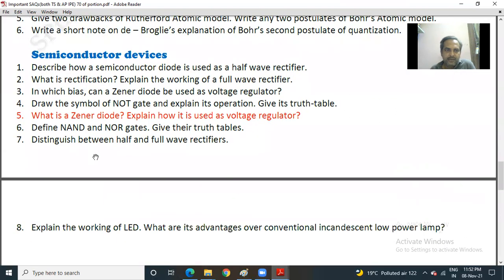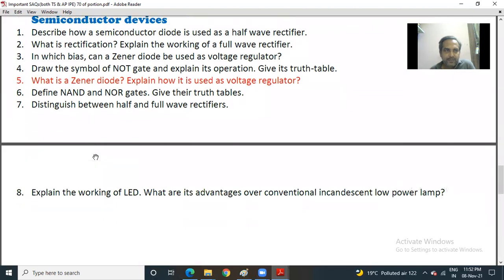And moving to the last chapter, that is semiconductor devices. Question number 1. Describe how a semiconductor diode is used as a half-wave rectifier. Second, what is rectification? Explain the working of a full-wave rectifier. 3. In which bias can a Zener diode be used as voltage regulator?